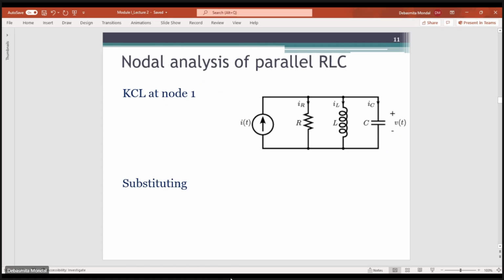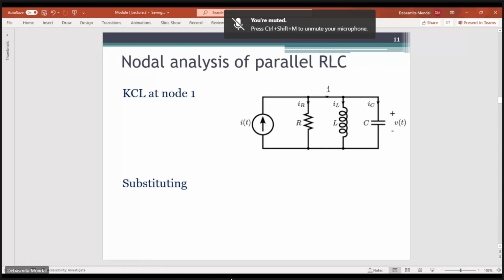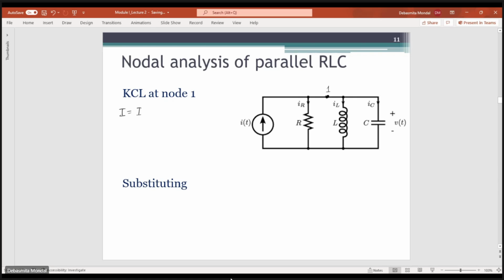Okay, so now let us see that we have a parallel RLC circuit. Let us consider this as my node 1. If you write the KCL at this node 1, and this is a current sourced system, you can write that I is equal to IR plus IL plus IC.